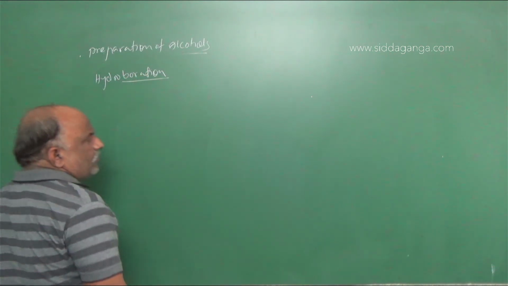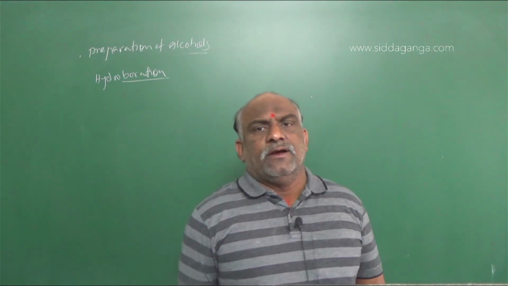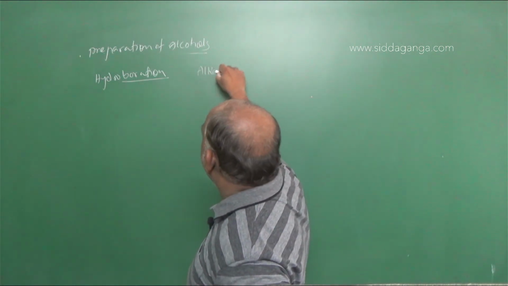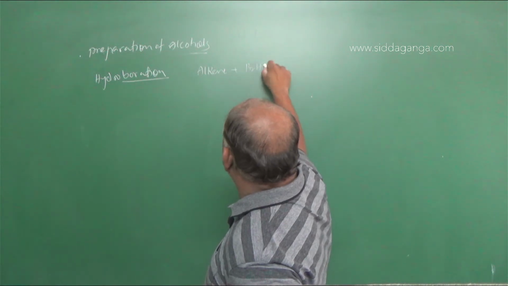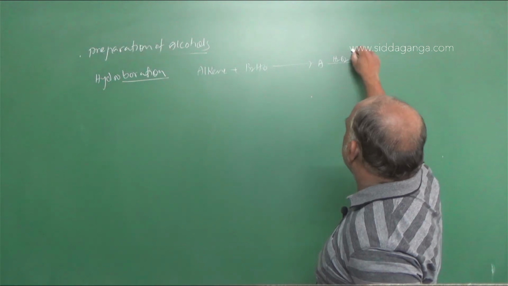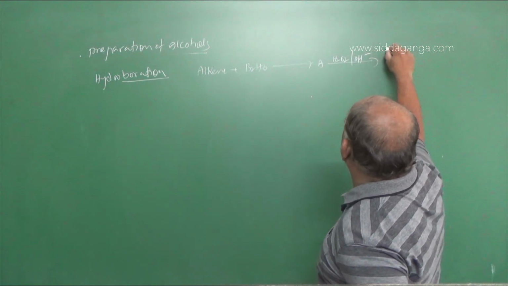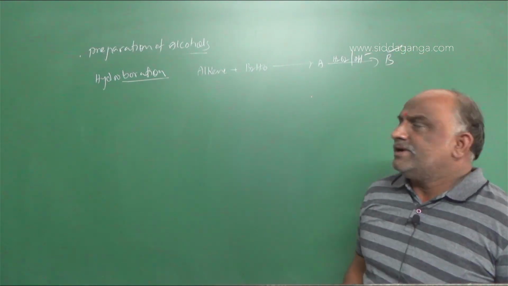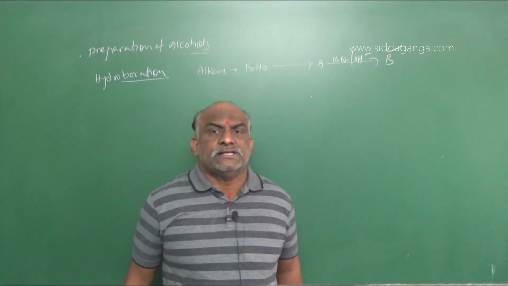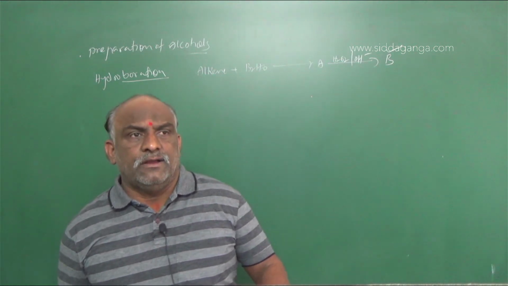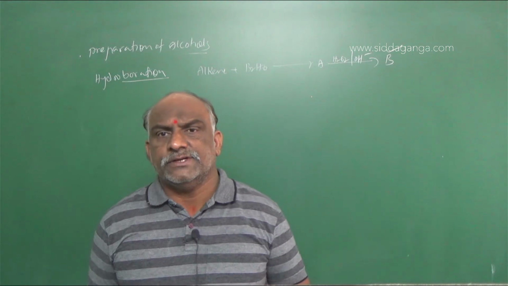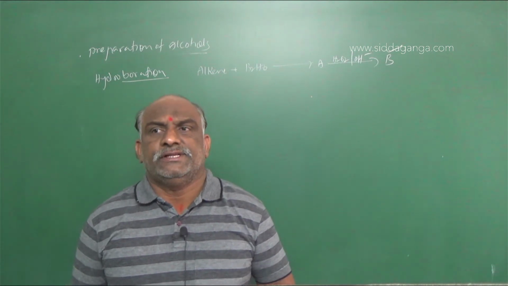Hydroboration means we take an alkene plus B2H6, which gives A. Then H2O2 in the presence of OH minus gives B. What is B? This is very important. This reaction is called hydroboration. You should definitely observe this reagent for the upcoming entrance examination. B2H6 is a guaranteed question.